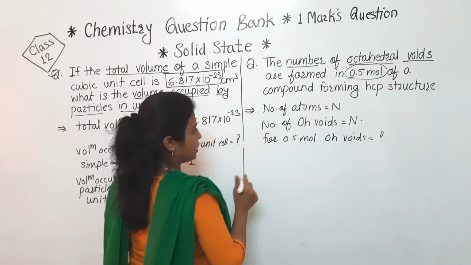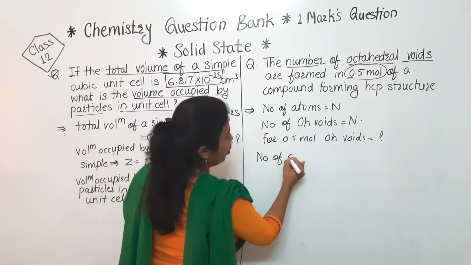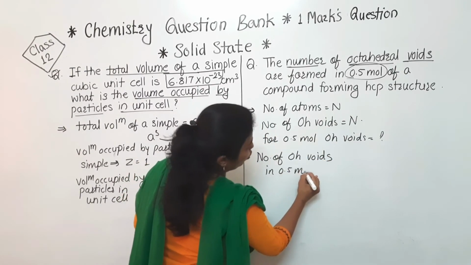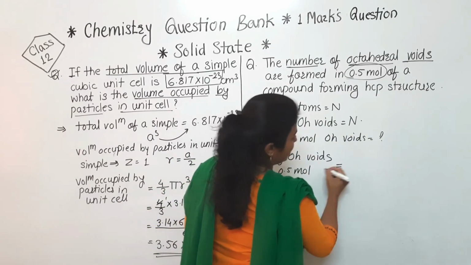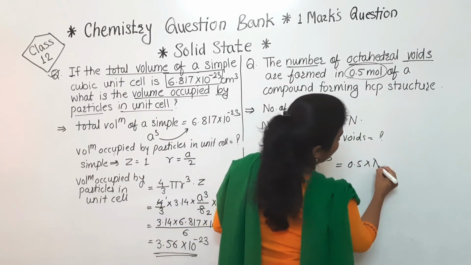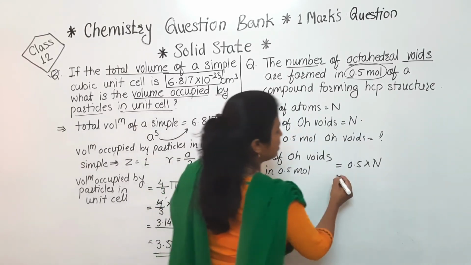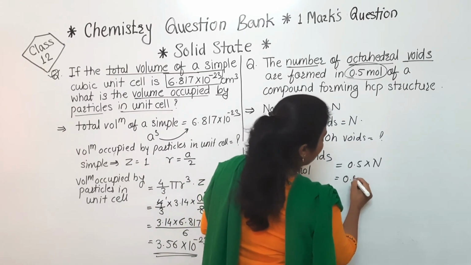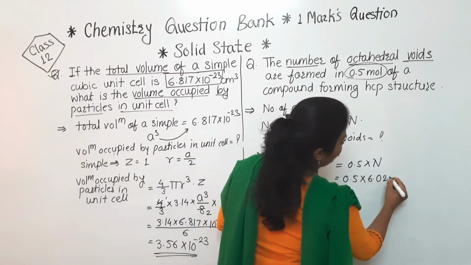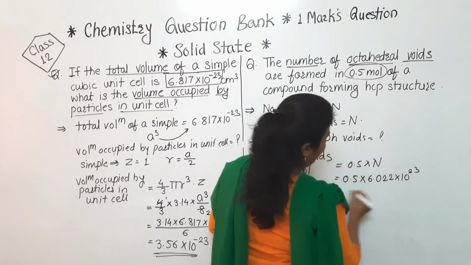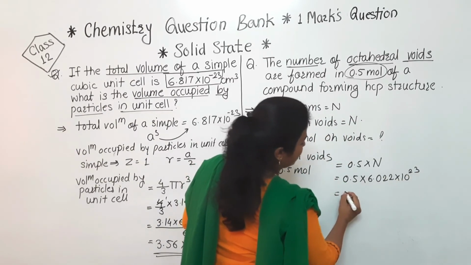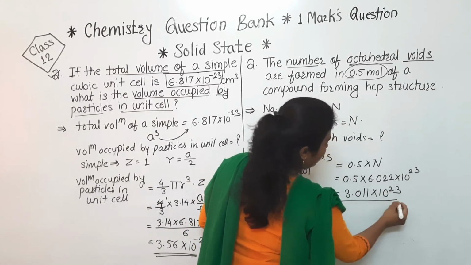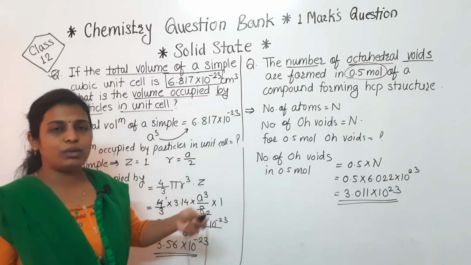तो उसके लिए सिंपली क्या करना है देखो, number of octahedral voids in 0.5 mole is equal to that number of moles means 0.5 mole into n we have to do, and n is nothing but the value of Avogadro's number, and here 0.5 into 6.022 into 10 raised to 23. After calculation we will get the answer and that is 3.011 into 10 raised to 23 and this is the answer for this 1 mark question.